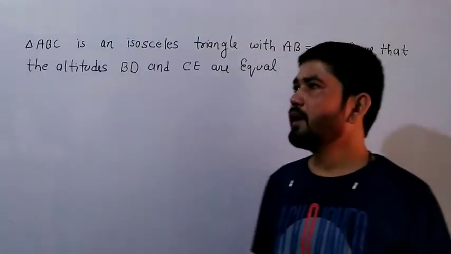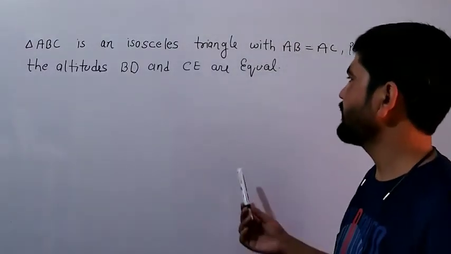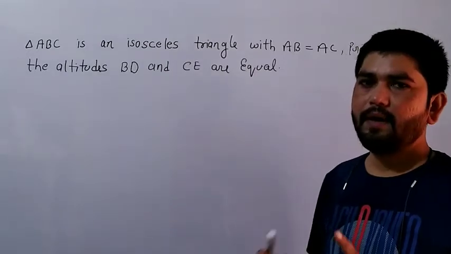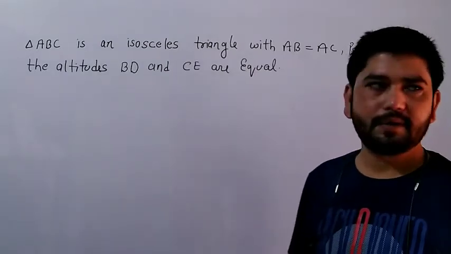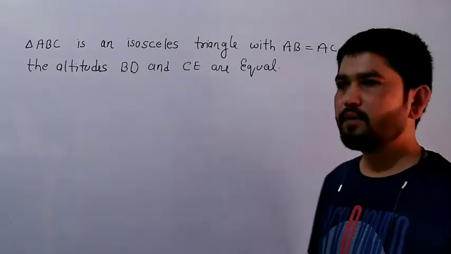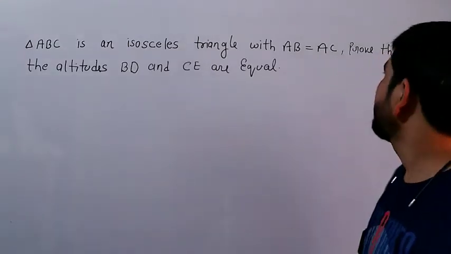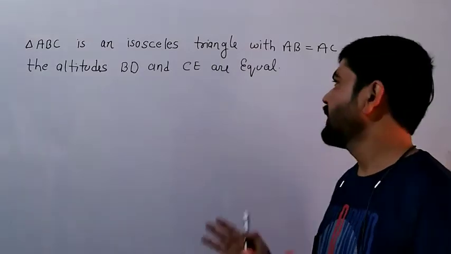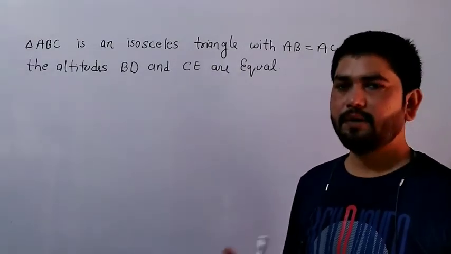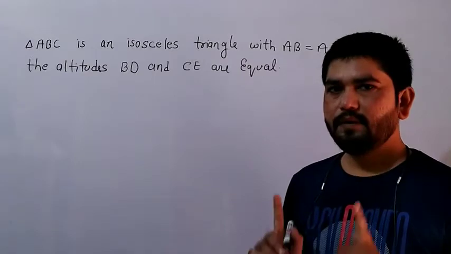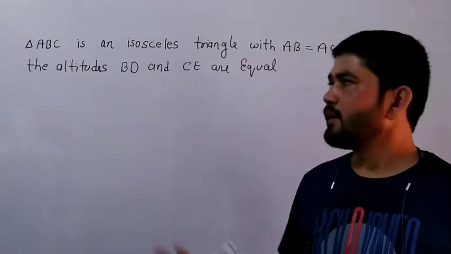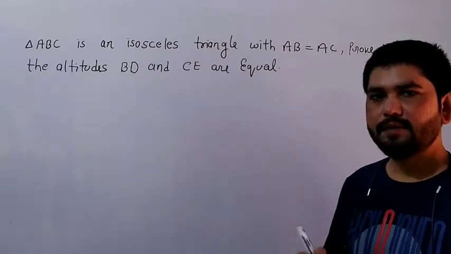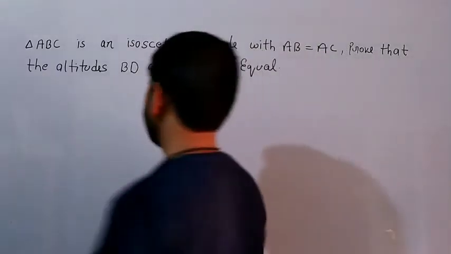This is the question. Triangle ABC is an isosceles triangle with AB equal to AC. Prove that the altitudes BD and CE are equal. So first we need to draw the figure. Which kind of triangle? It is an isosceles triangle. So we will first draw an isosceles triangle.